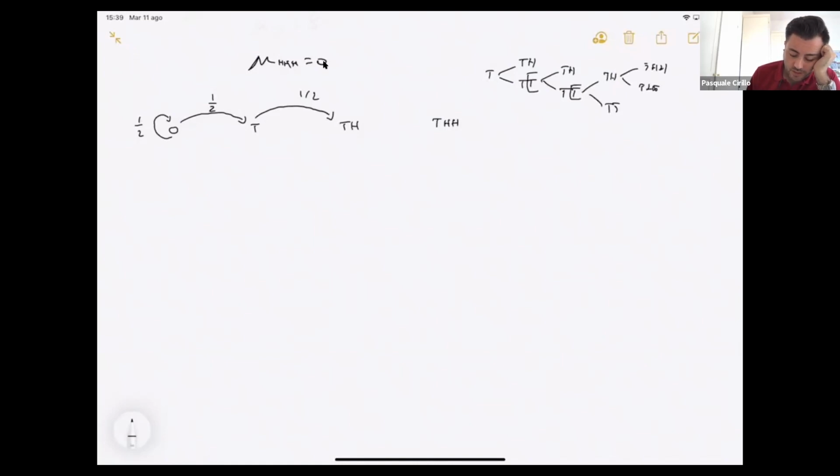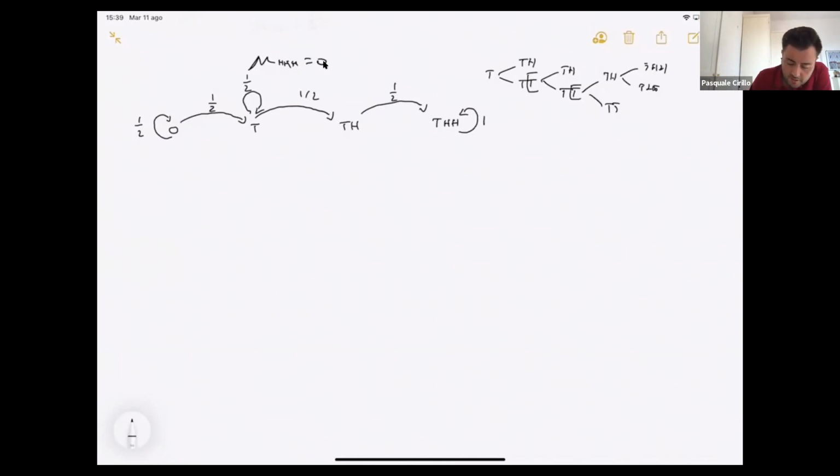So if I'm in T and I toss a coin, it can be a tail, and I stay here with probability 1/2, because I want the T to be just the first letter. And then what happens? If I'm in TH, I can go to THH with probability 1/2. If I reach this, I stay here with probability 1 because this is my absorbing state.